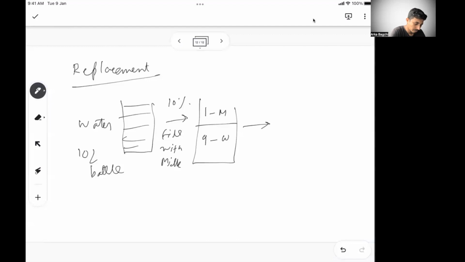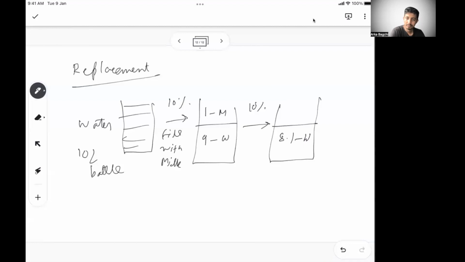You do it again, the same way, 10% of the mixture is taken out. Now the 10% of the mixture will not have only water, because now it's a solution of milk and water. So 10% of the water will go, 10% of the milk will go, right? 10% of the water will go means 90% of the water remains. So water becomes 8.1. 10% of the milk will go, that means milk will become 0.9.